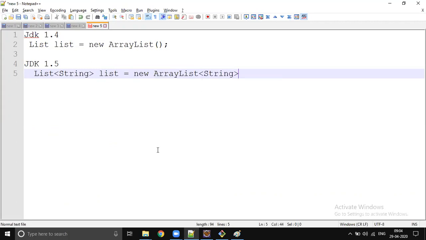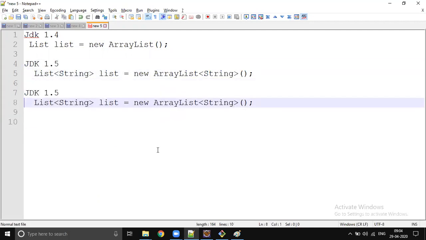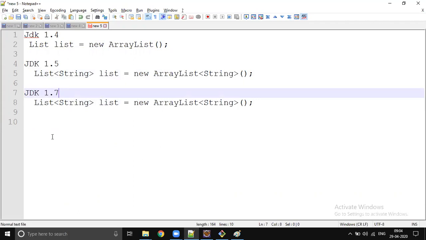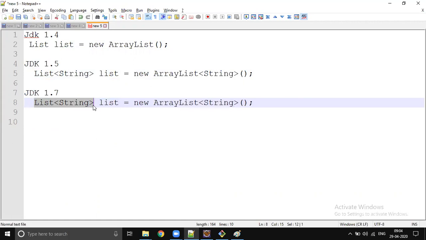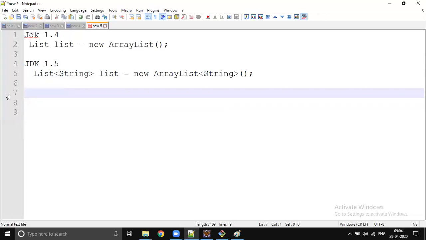This got improved a bit in JDK 1.7. The same concept changed a bit in JDK 1.7, something like this. If you specify what type of data you're going to store on the left hand side, the right hand side is completely optional. On the right hand side you can just put open and close angle brackets, less than, greater than, and it is still fine. This is JDK 1.7. But we need to understand SuppressWarnings. Okay, let's focus on JDK 1.5.